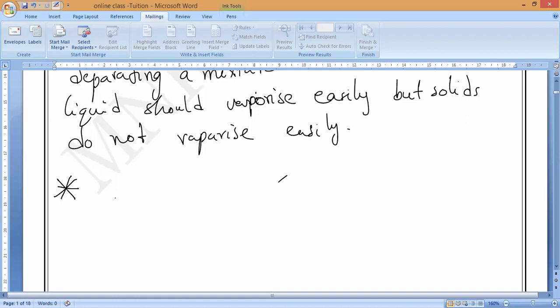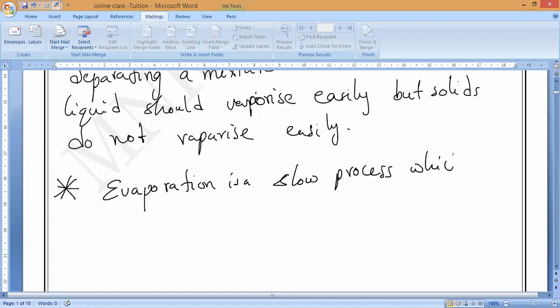So now, as you know, evaporation is a slow process which takes place at room temperature. If you want to increase the rate of evaporation, what do we have to do?